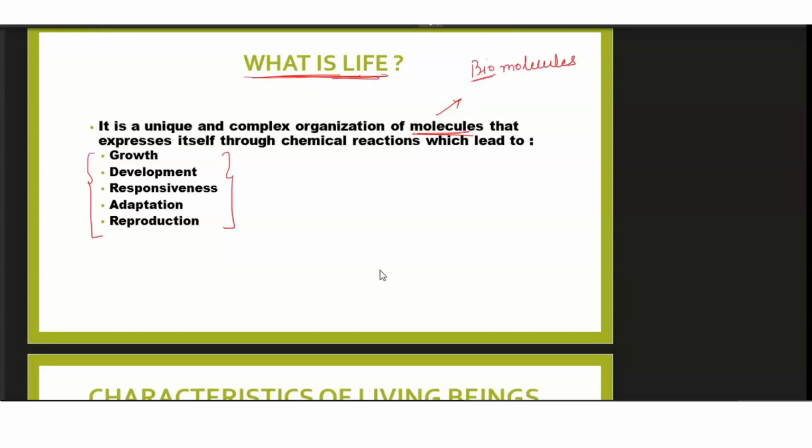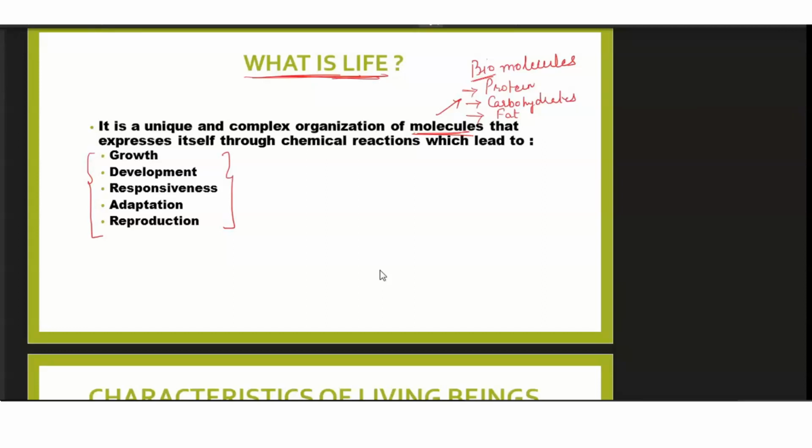Can we have some examples of molecules? Yes, we can. For example, protein is one of them. It's a major part of any living organism. Without protein, none of the living organisms can be thought of as living, isn't it? If we talk about different types of carbohydrates, carbohydrates also come under the category of biomolecules. They're found exclusively in living organisms. Then we also have fat molecules, which you call lipids.